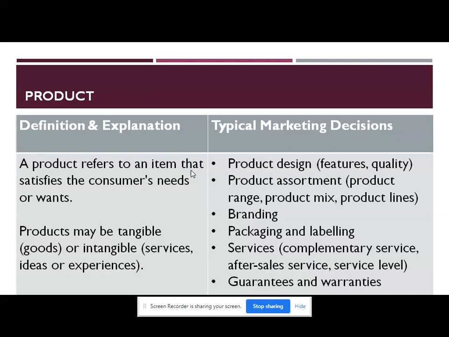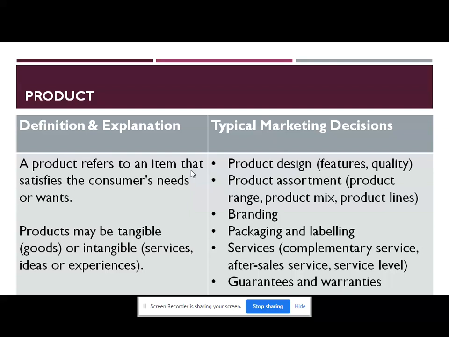First P of marketing, that is product. Now, how can we define and explain this? A product refers to an item that satisfies consumers' needs or wants. A product may be tangible, that a customer can touch, feel, smell, etc. So these are tangible characteristics, and those tangible characteristics are dominant in goods. So a product may be tangible or it may be intangible.